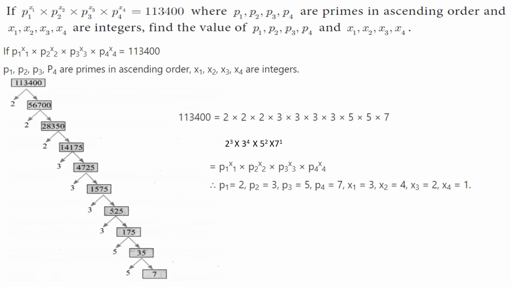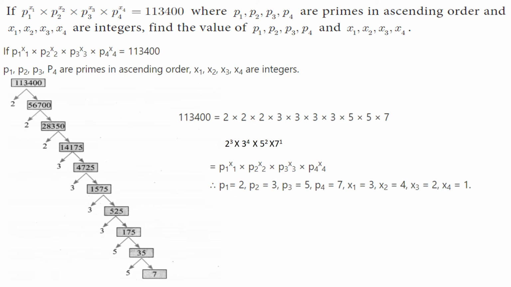1,575, again 3 is a prime factor. So 3 into 525, again 3 into 175. 175, how many times? 5 into 35, and 35 is 5 into 7.